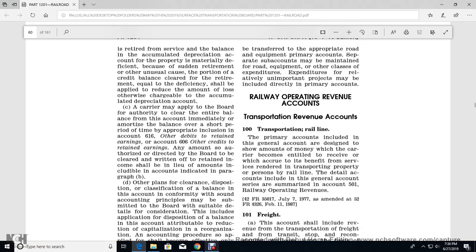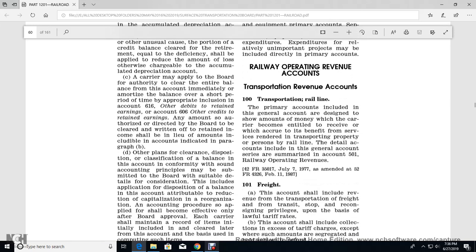The carrier may apply with the board or for the authority for authority to clear the entire balance of the account with immediately with the amortize of the balance over the short period of time of the appropriate inclusion in account 616 the other debt for the retained with the earnings of the account 606 the other credits for the retained with the earnings any amount of the authorized direct of the board to be cleared with the written off of the retained income shall be in lieu of the amount includable in the accounts indicated in paragraph B.